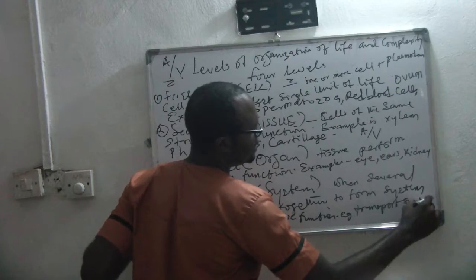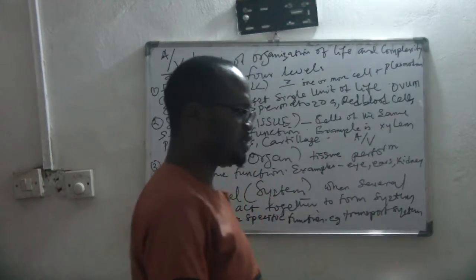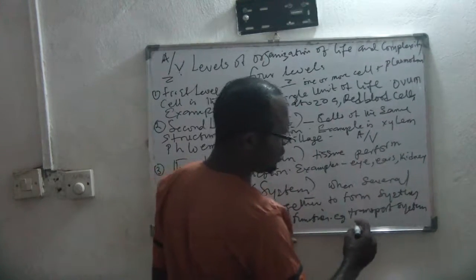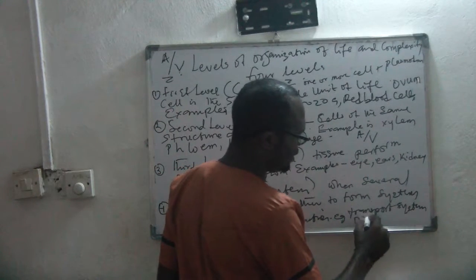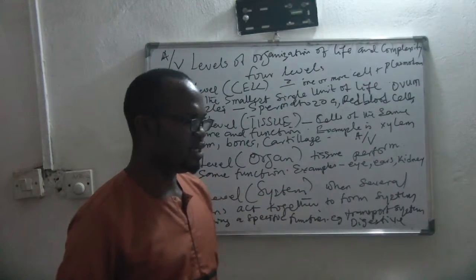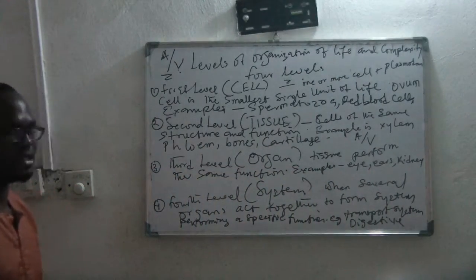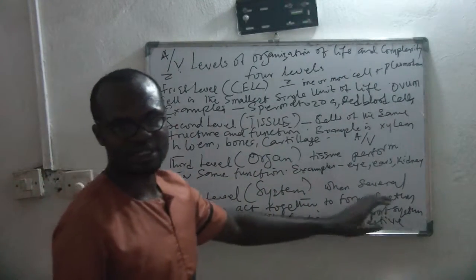An example is the transport system. You know the transport system is involved in blood circulation. Then we'll talk about the digestive system, the muscular system and the circulatory system. You understand? So all those ones are systems.